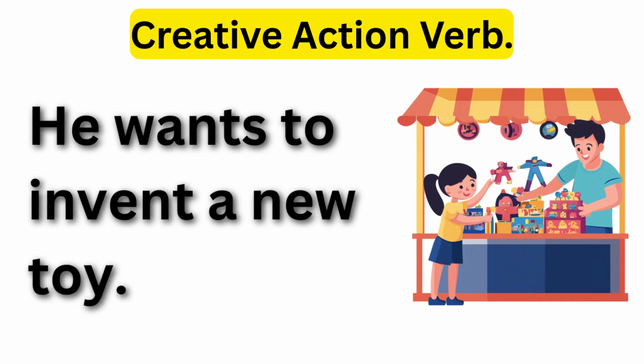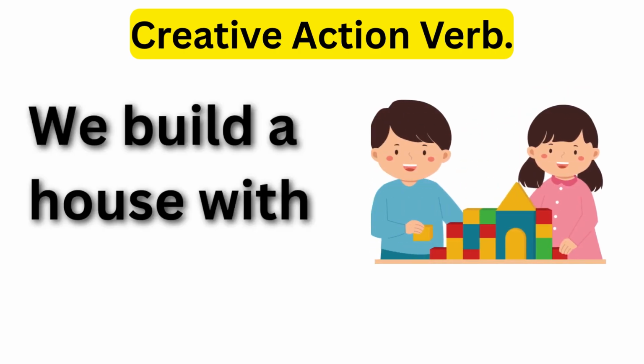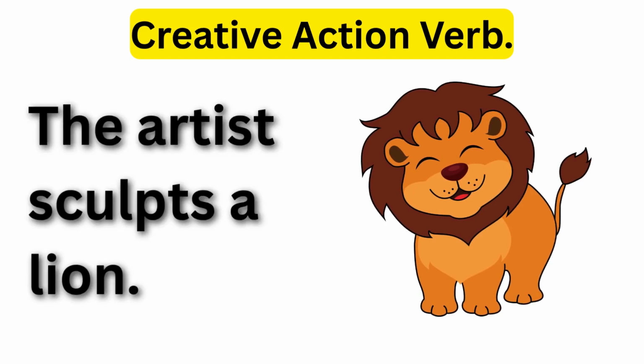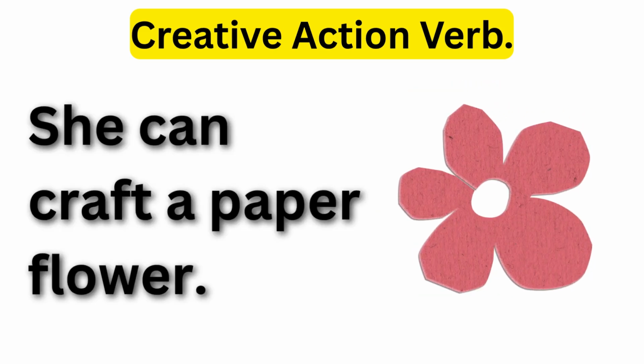He wants to invent a new toy. We build a house with blocks. The artist sculpts a lion. She can craft a paper flower.